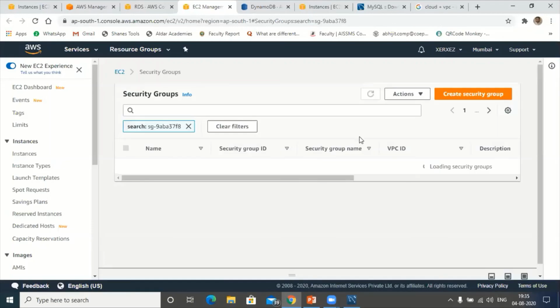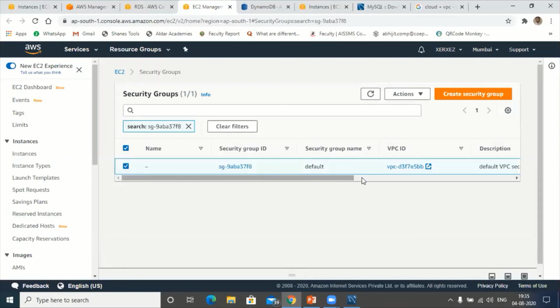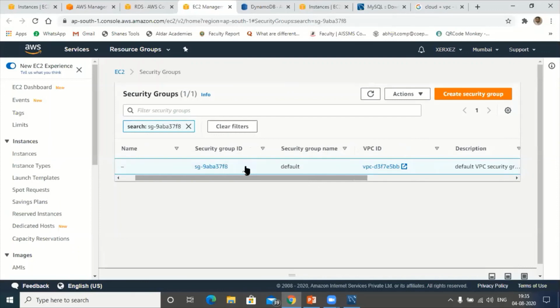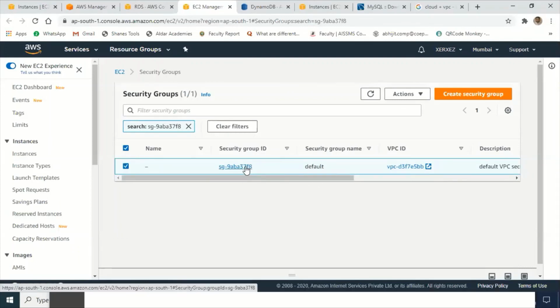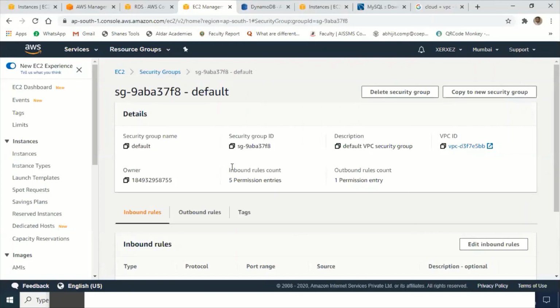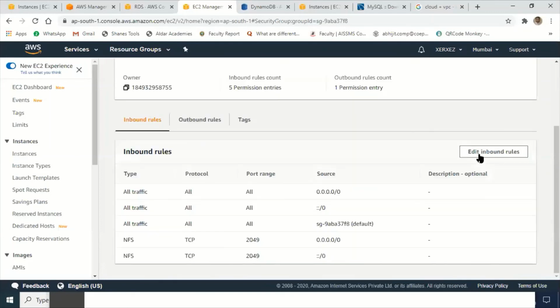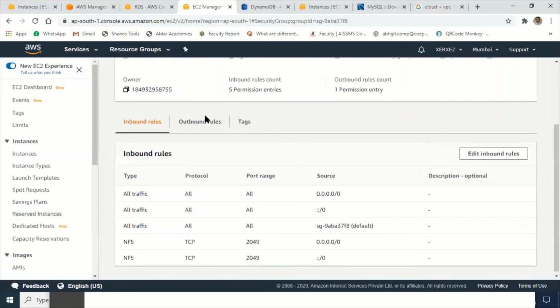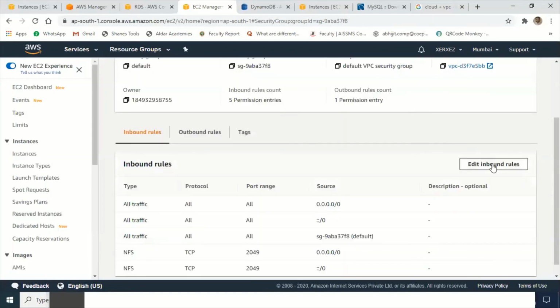Okay, so this is the security group of this particular VPC. Click on the security ID. Here there is an option called edit inbound rules. Click on edit inbound rules.